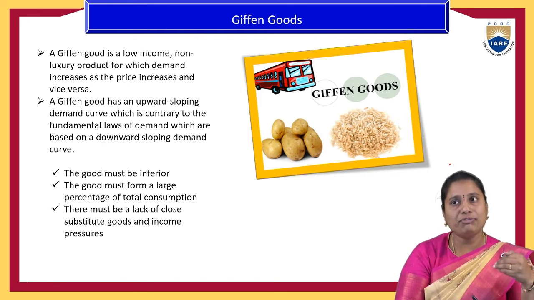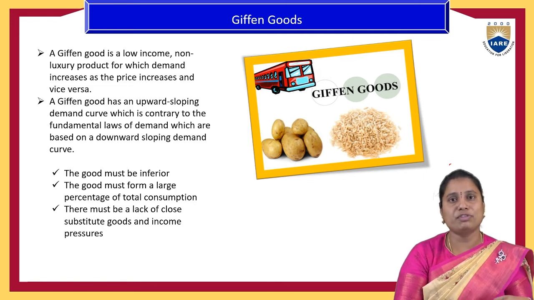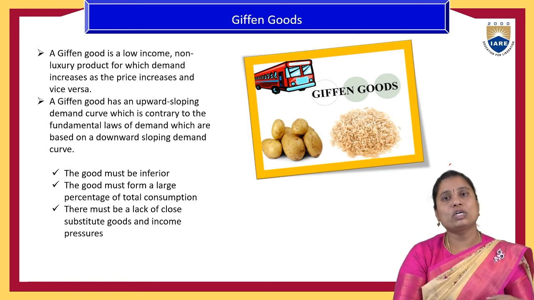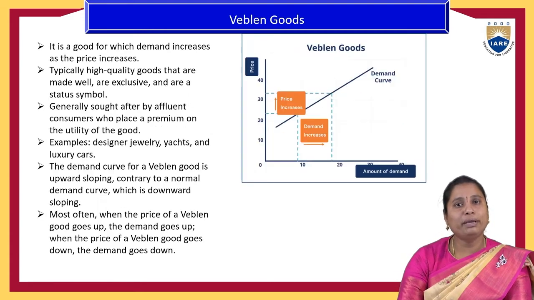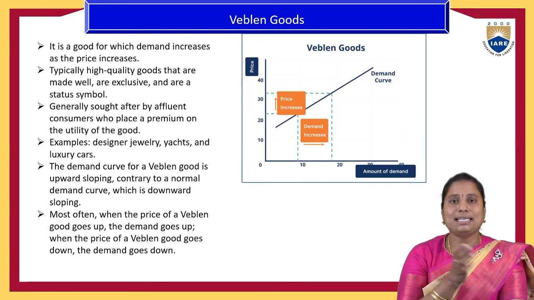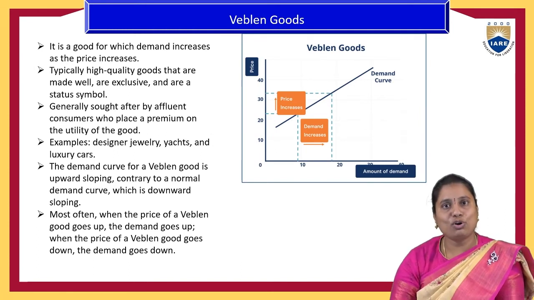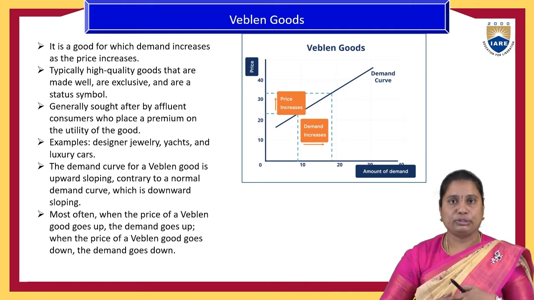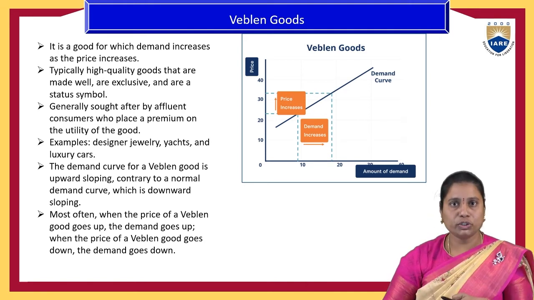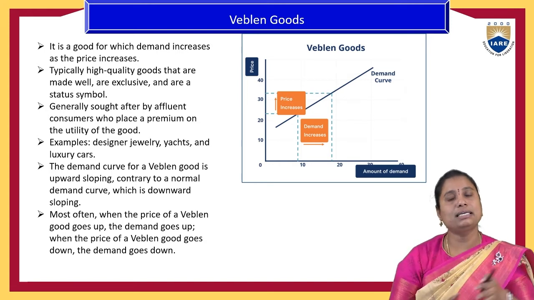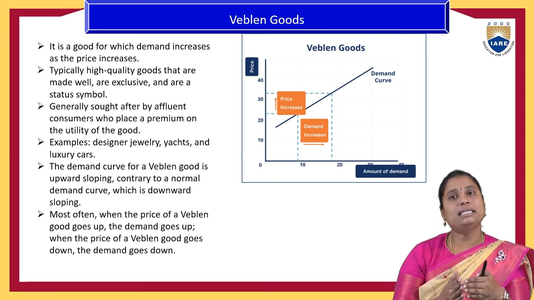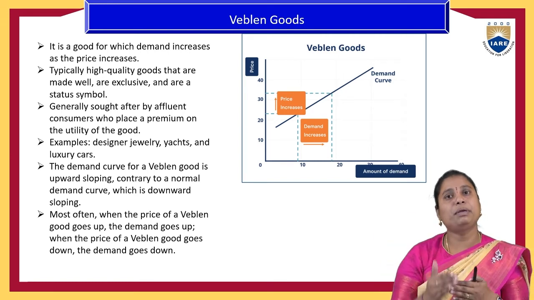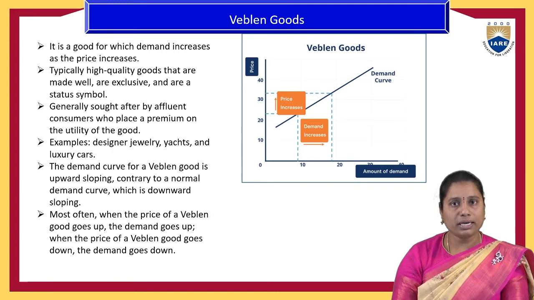If for any product that kind of situation occurs, then that paradox is called the Giffen paradox. So in those cases, the law of demand may not hold good. Then the second case of exceptions to the law of demand is Veblen goods. Veblen goods are a situation similar to Giffen goods, but for Giffen goods people think it is inferior, whereas here it is a superior product. People will think that it is a superior or luxury product in that situation.